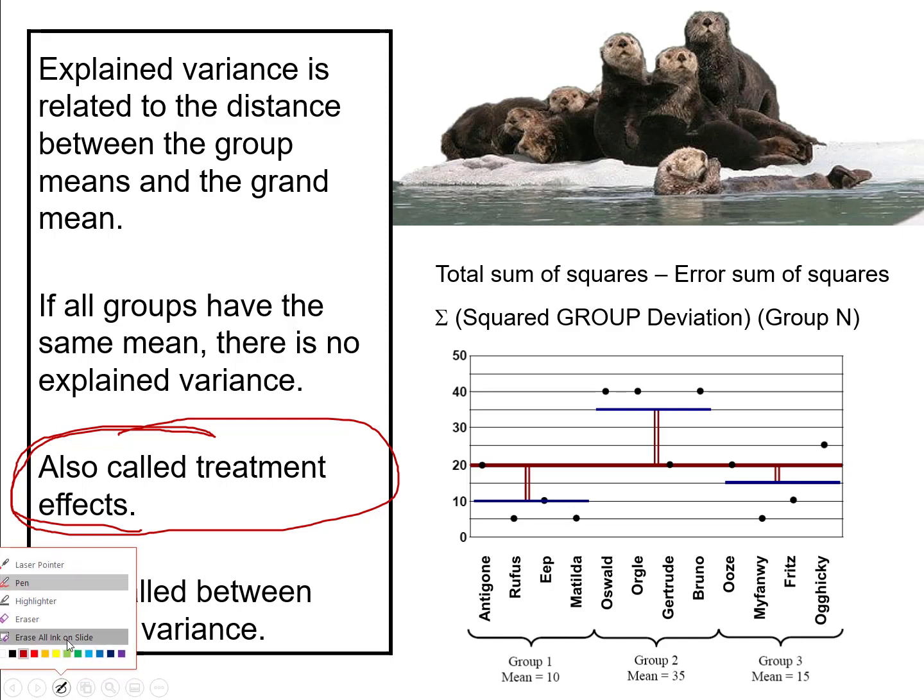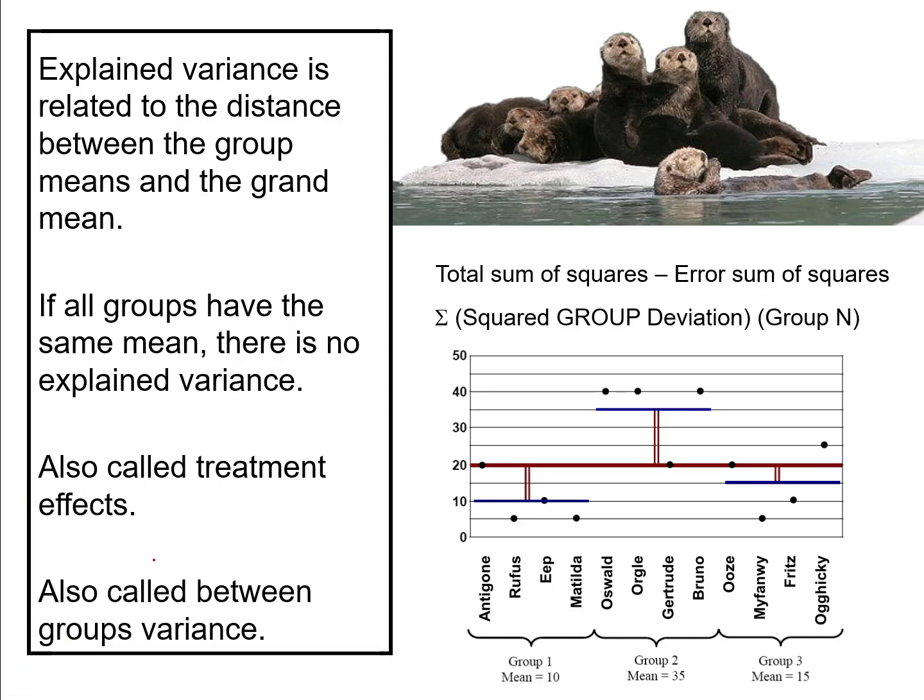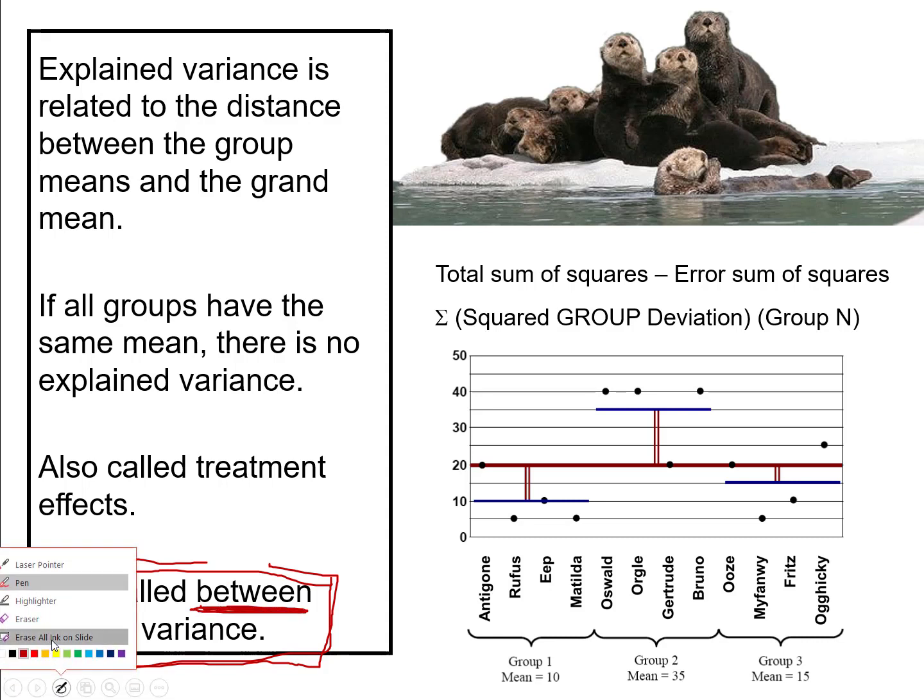And an even more common term is to call your explained variance sums of squares the between groups variance, because we're looking at how far groups differ from each other, or how far groups differ from the grand mean. So it's a measure of how much differences there are between groups. This gives us a pair of terms for error variance and explained variance in terms of groups. The error variance, we saw just a moment ago, was the within group variance, and now the explained variance is the between group variance.